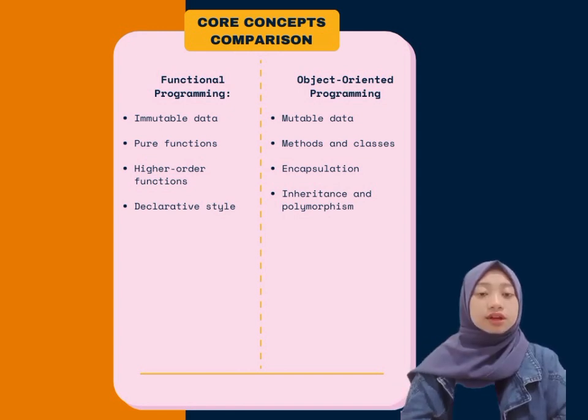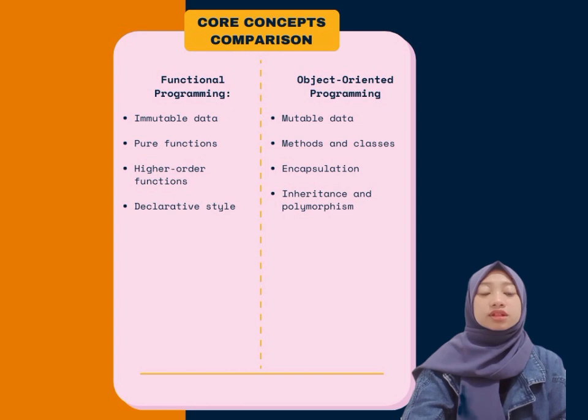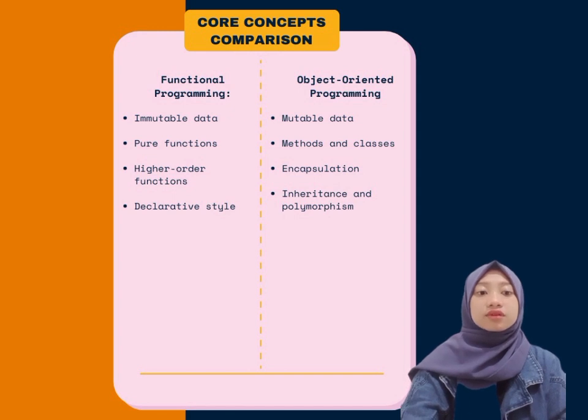Second is object-oriented programming. Mutable data means data can be modified after it's created. Method and classes means code is organized into classes containing data or attributes and method or function. Encapsulation means bundling data and methods that operate on the data into a single unit or class and restricting access to some of the object's components.